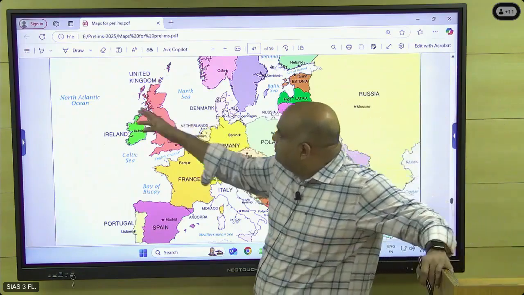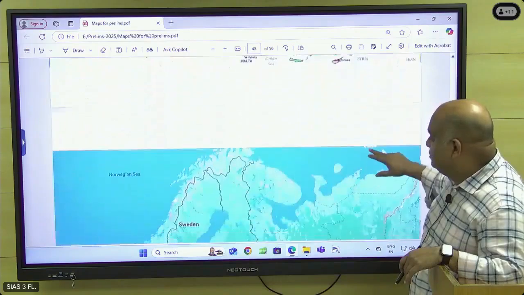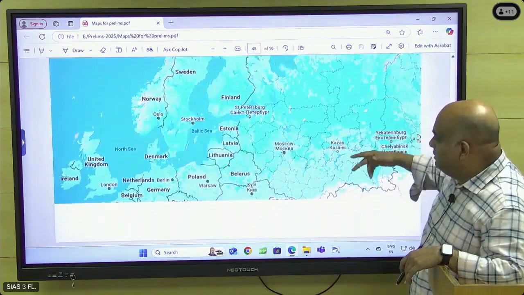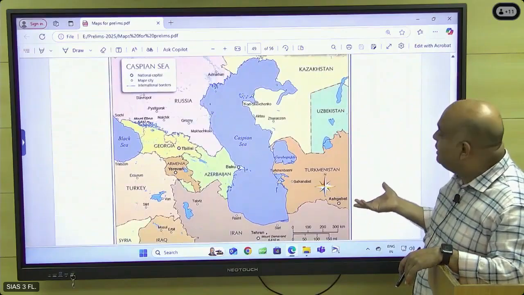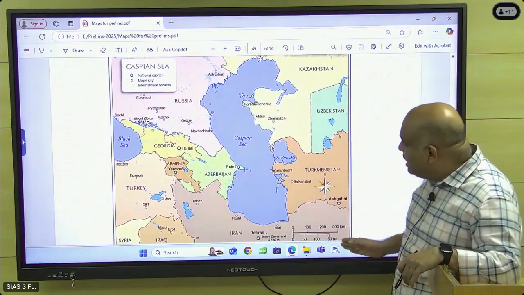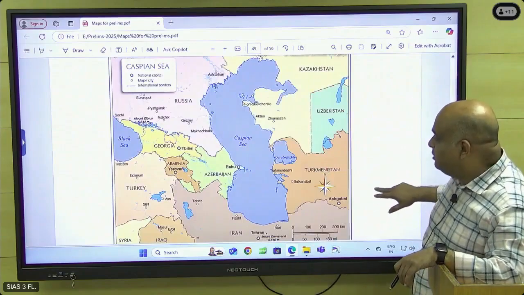And then you have this side, Greenland is there, Denmark is here. Note this. Same thing, same map only. Caspian Sea, the countries around Caspian Sea also are very important, because through INSTC we are trying to connect with Russia through this. So this is important.